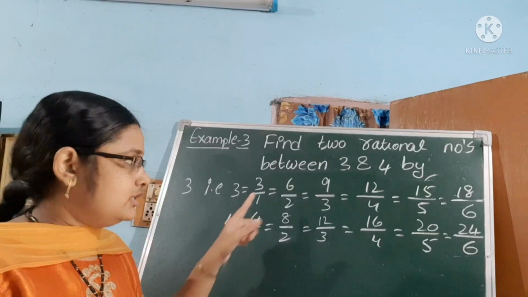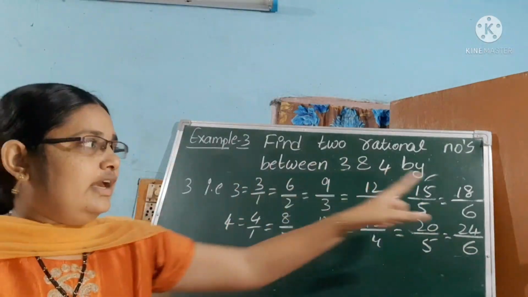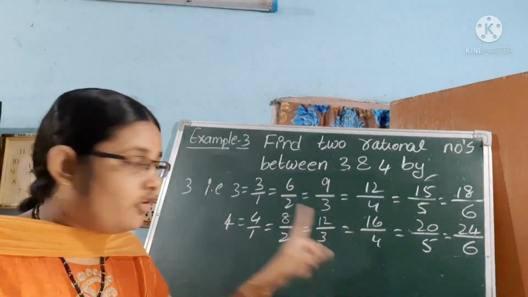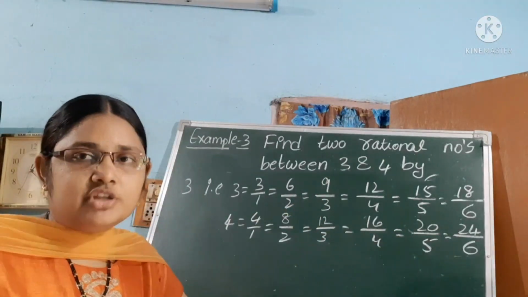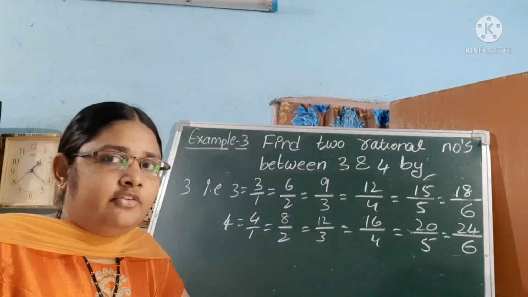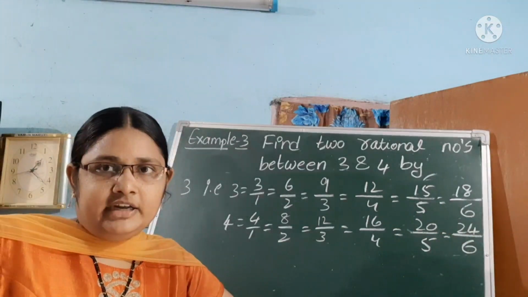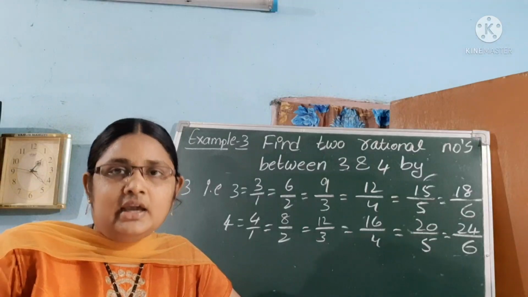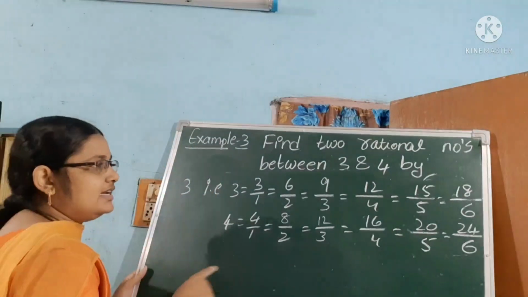Is it clear? Is there any change in these numbers? 15 by 3 is 3, 18 by 3 is 6, 9 by 3 is 3, 16 by 4 is 4, 20 by 5, 5 fours are 20, so 4. No change in the value. So like that we have to convert. Okay, if we want 5 rational numbers, take 6 as the denominator. If we want 6 rational numbers, take 7 as the denominator. Is it clear? Okay.